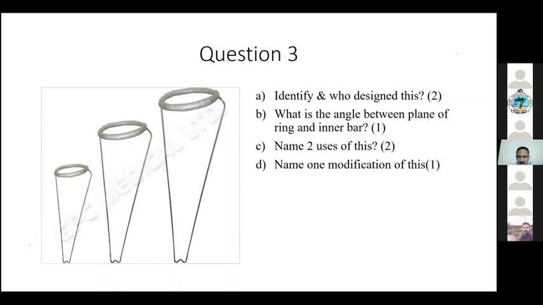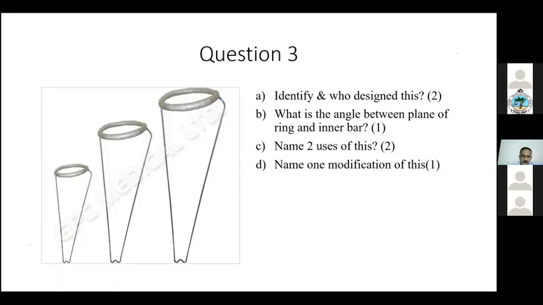Okay. So what is the angle between the proximal ring and the inner bar? 120 degrees, sir. Yeah, 120 degrees. So why do you need 120 degrees there? To accommodate the greater trochanter, sir. So anybody wants to change that answer or modify it a bit? Sir, for the angle of the groin.